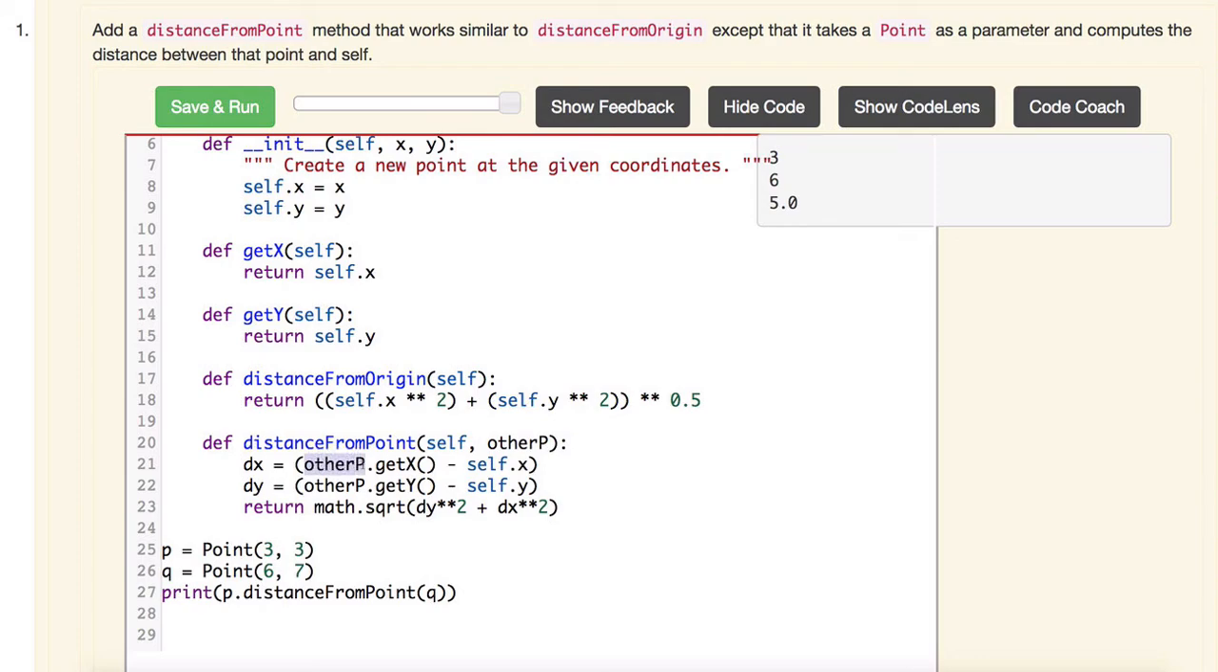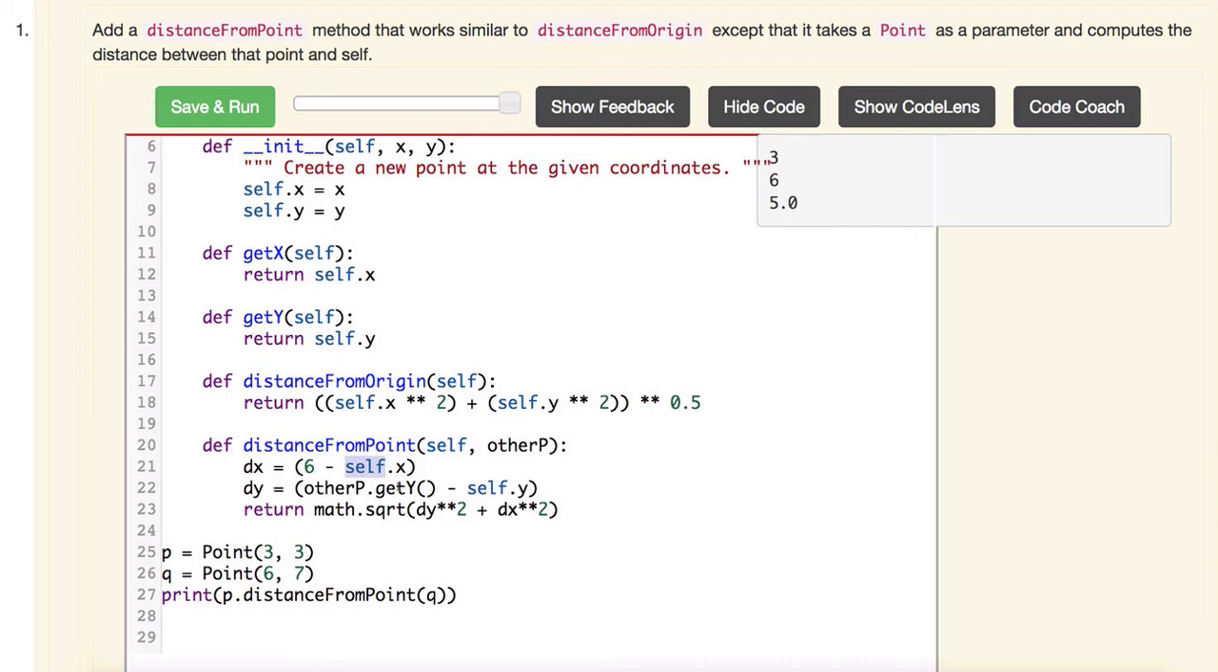So what are we saying here? Other p. Well, what is other p? Other p is here, as an argument to distance from point, and that is the q point. So other p represents the 6 and the 7. And what are we running on it? We're running getX. So that is going to give us the 6. Right? So this gets replaced with 6. And then self is the p, right? And so p's x is going to be 3. So the result of this is going to be 3, and that is the base of the triangle that we're trying to form. And then we're going to run other p, which is q.getY.